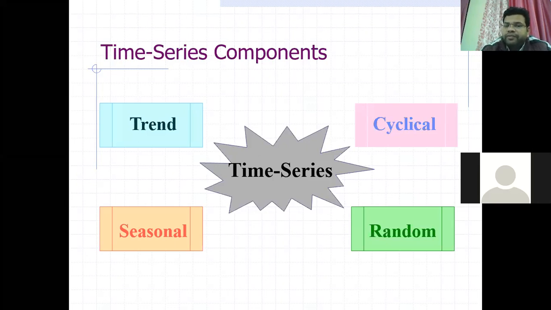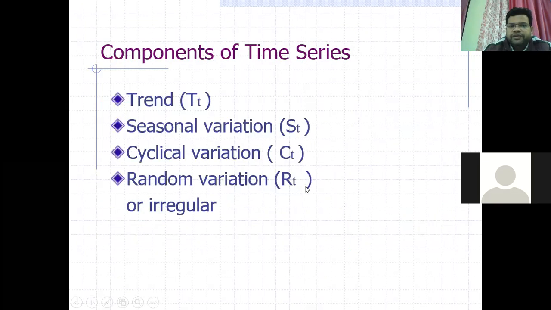And what are the random components? In random components, we include unseen or uncontrolled components, like drought, flood, or recession. These come under the random component because they are not in our control. All the components which are different from trend, seasonal, and cyclic are considered the random component. So these are the 4 components of any particular time series.